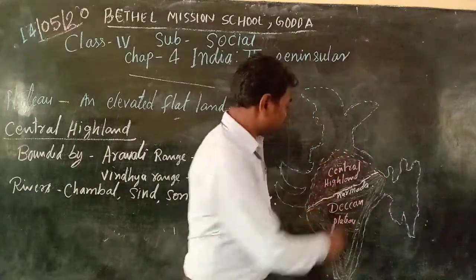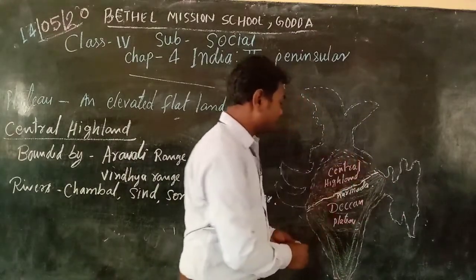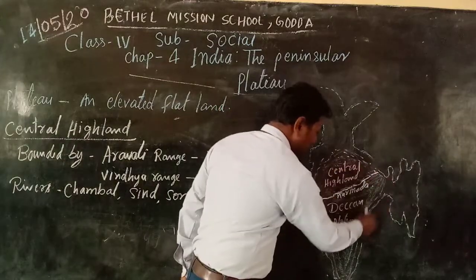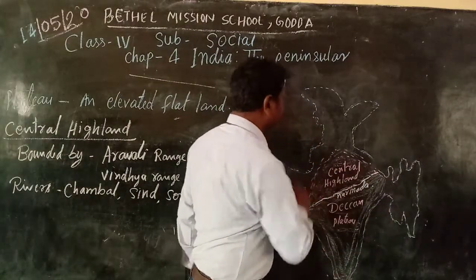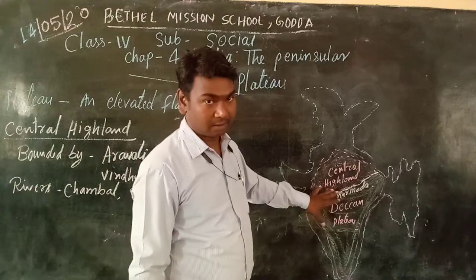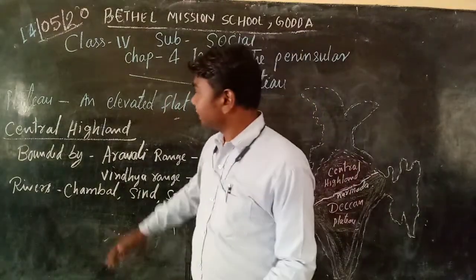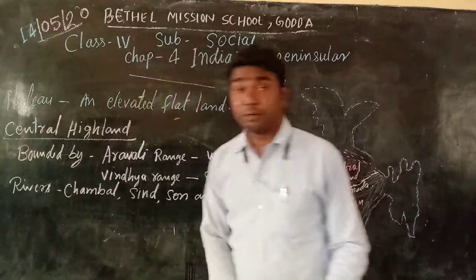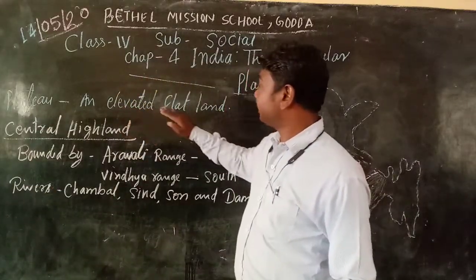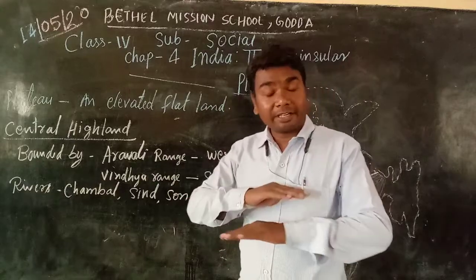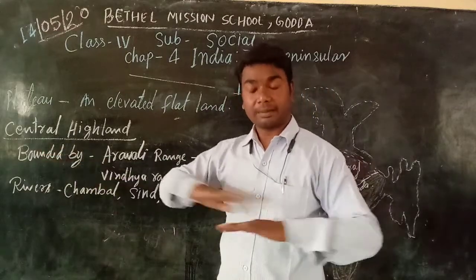So now see here in the map, this part is called our Peninsula Plateau part. Now, what does plateau mean? Plateau means an elevated flat land. It's just plain land.